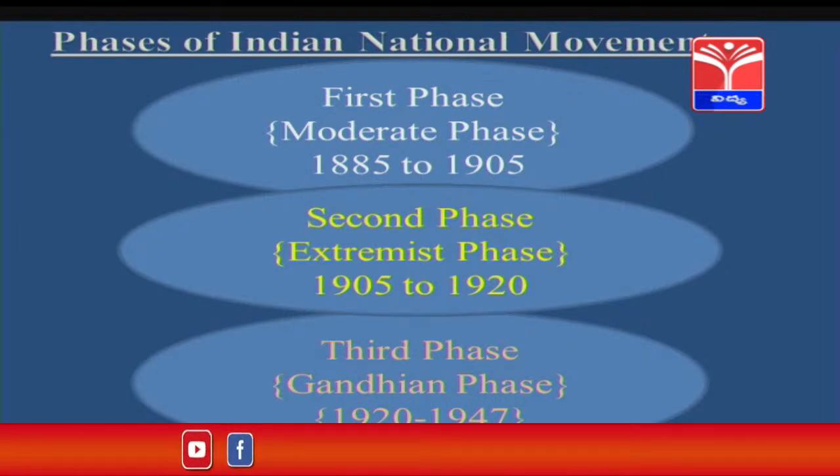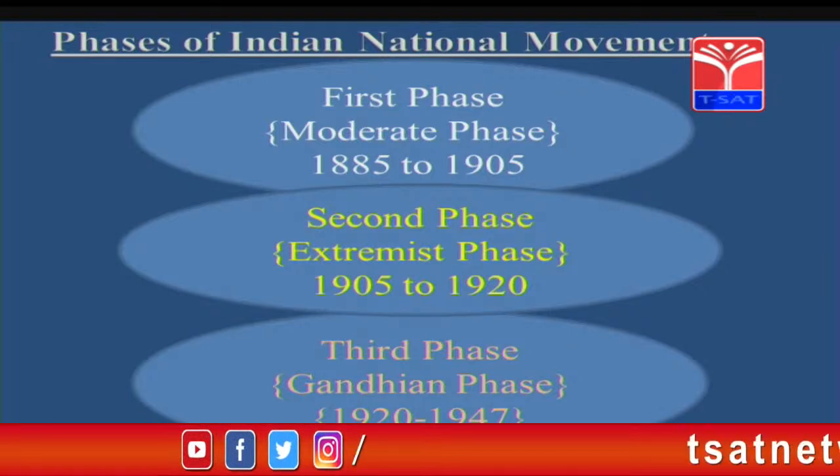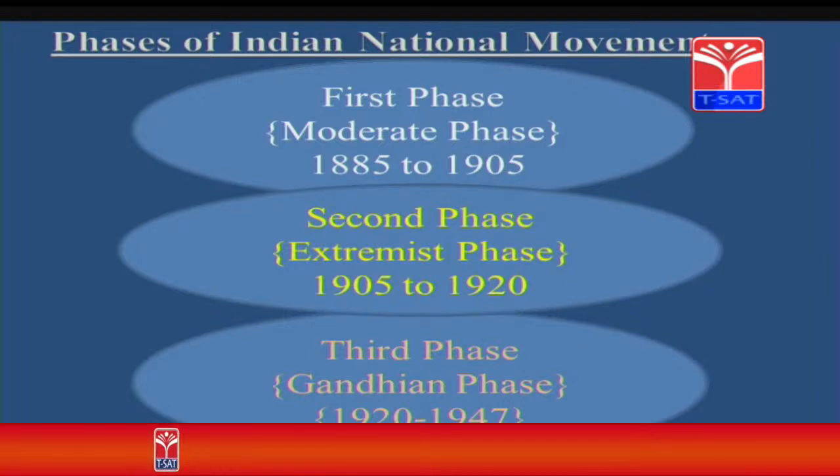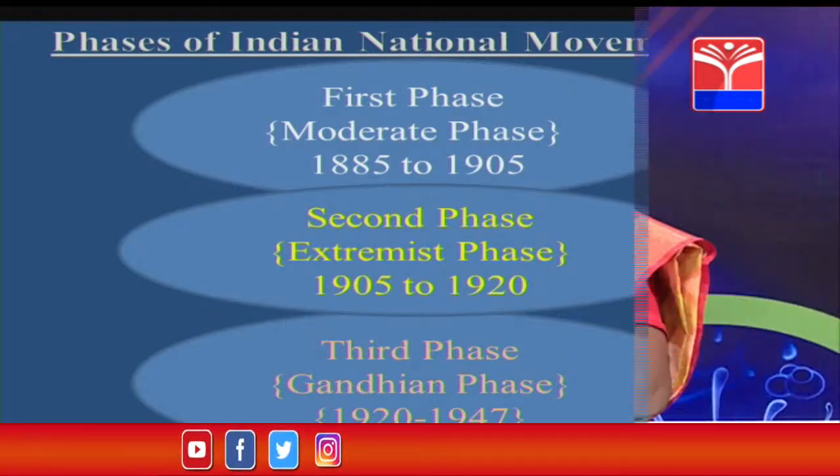The second phase was dominated by Lal-Bal-Pal: Lala Lajpat Rai, Bipin Chandra Pal and Bal Gangadhar Tilak, who were rebellious and did not want the Britishers to rule for a very long time. The third phase of the Indian national movement was dominated by Mahatma Gandhi, and under his leadership the whole Indian masses resisted and followed the Gandhian path. Hence, the last phase of the Indian national movement is often referred to as the Gandhian phase.